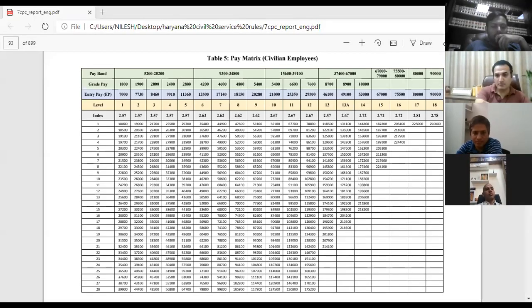If you see just below the index, after 18,000 there is 18,500 rupees. So if you multiply 18,000 rupees with 3%, you will come to a figure of around 540 rupees.